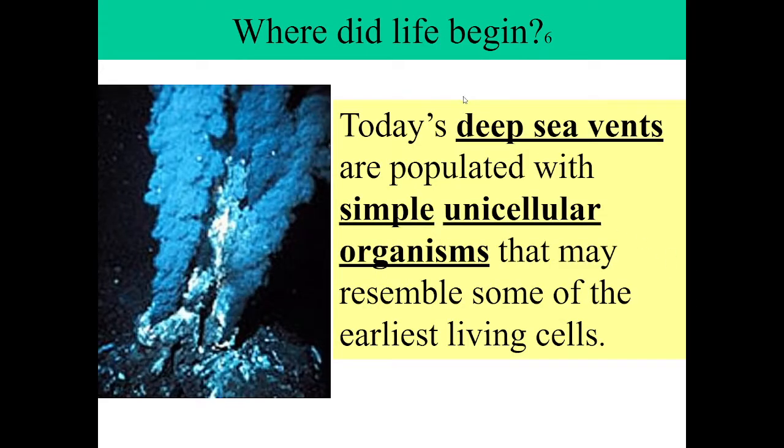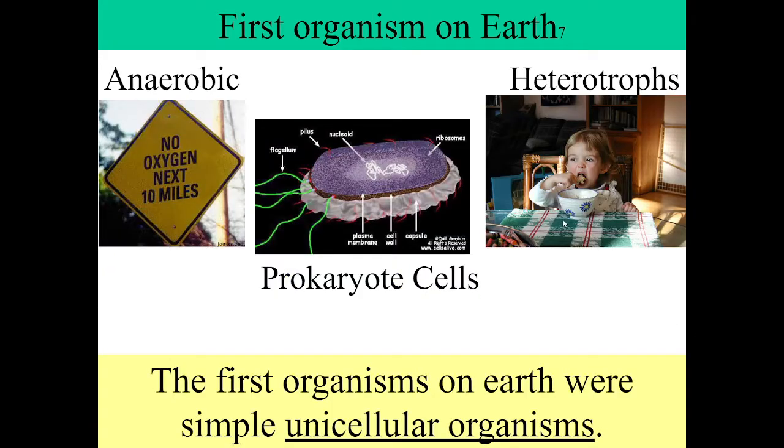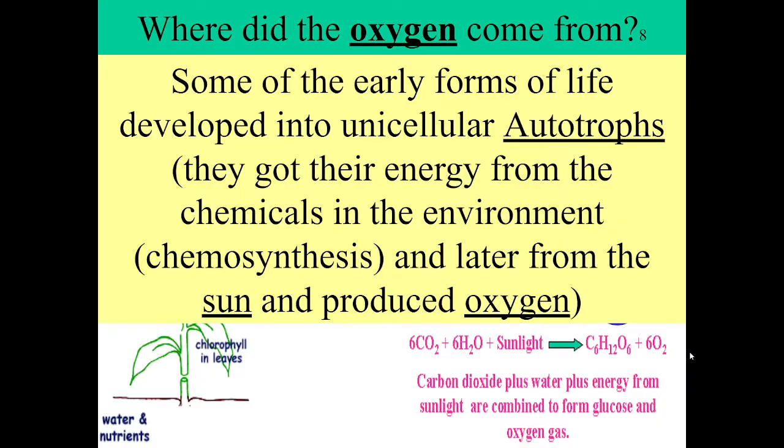Where did life first begin? Today's deep-sea vents are populated with simple unicellular organisms that may resemble some of the earliest living cells. First organisms on Earth were anaerobic, prokaryotic cells and heterotrophs. The first organisms on Earth were simple unicellular organisms.